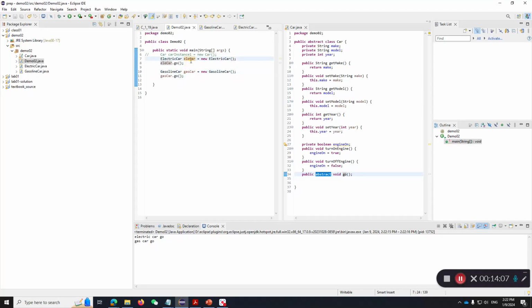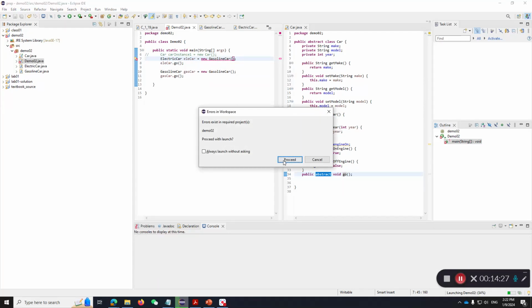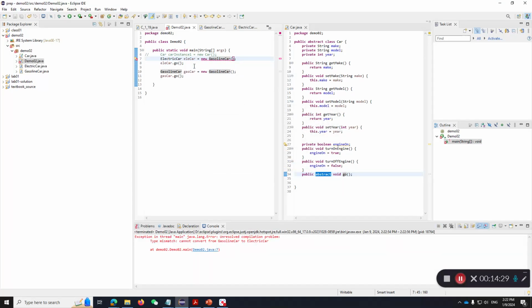For example, I call this electric car, and I say this electric car is of type electric car. That means it must be of type electric car. So if I create a gasoline car here, it's going to throw me an error. And if I try to run it, even if I know that there's an error, it's going to say, you created a gasoline car here, but we cannot convert a gasoline car to an electric car. So you cannot do that.